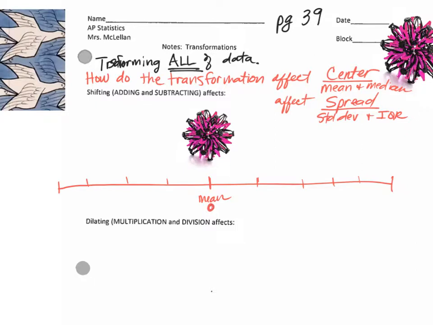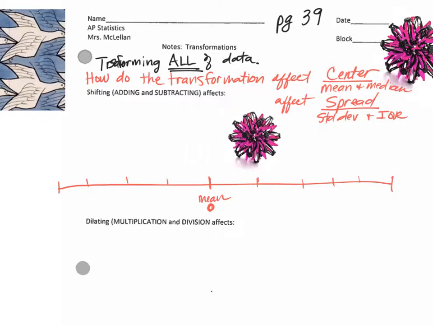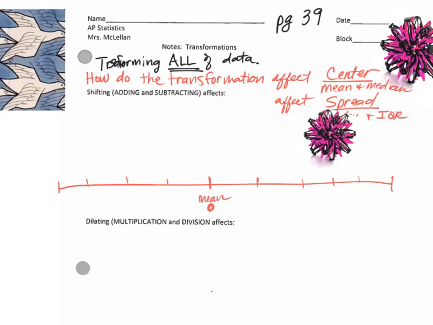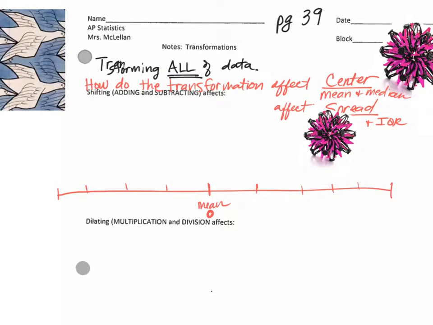All right, so let's say that I add 3 to every single piece of data. What is that physically going to do to all my data? 1, 2, 3. So it shifts it up 3. So what is my new mean? 3. So now my new mean is 3, okay? So my new mean is up here at 3. Okay, very good.